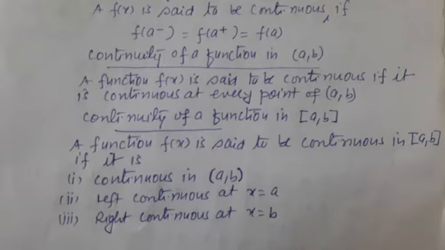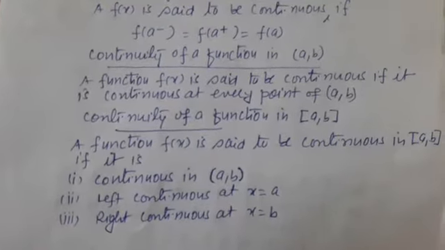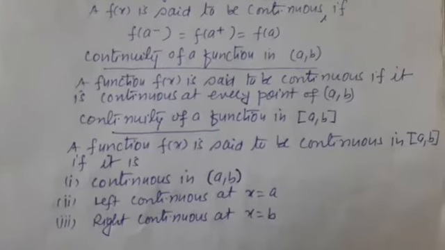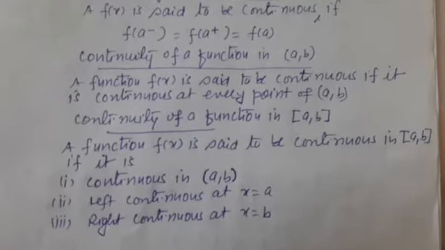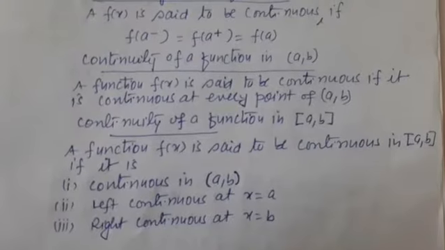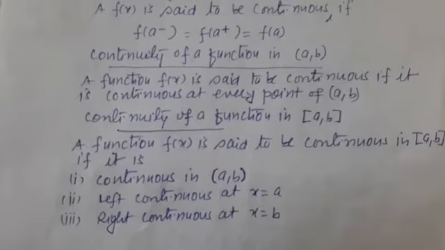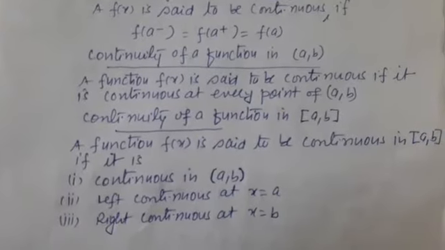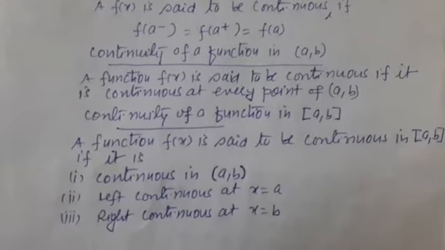Second, A is the left end point of the closed interval AB, so the function should be left continuous at x equal to A. It means the left hand limit of the function at x equal to A is equal to the value of the function at x equal to A. Third and last property: right continuous at x equal to B, since B is the right end of the closed interval AB.